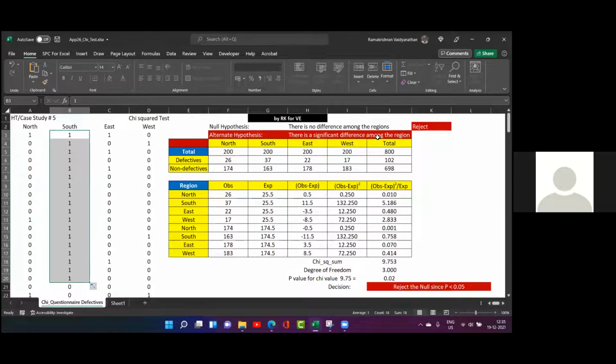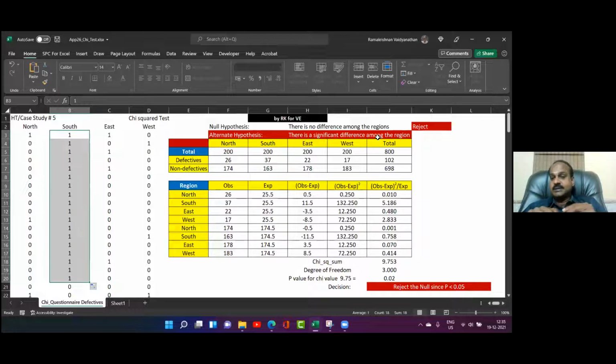When p value is less than 5%, you reject the null hypothesis because your data is giving factual information. There is a statistical significance in your data. So believe the data, reject the null, and then proceed further. But when p value is more than 5%, there is no statistical significance, so don't believe the data, and you should not proceed further based on this data. Better scrap the study, that's all.